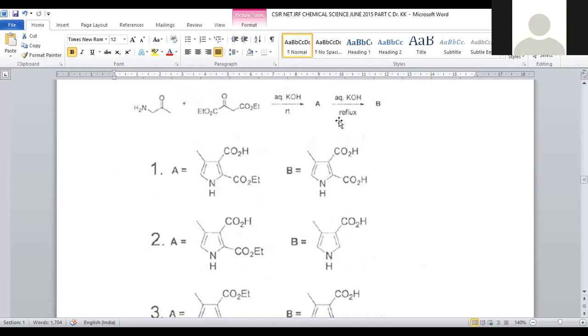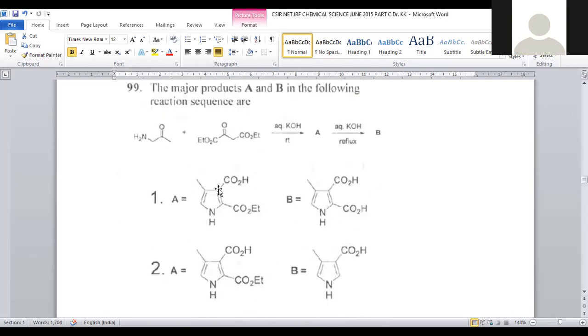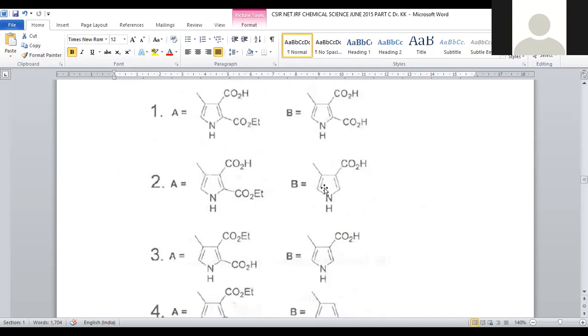Room temperature is one condition. Reflux condition means higher temperature. At its boiling point, we are raising the temperature. Only temperature variation is there. A can be transformed into B. This is a kind of system called Paal-Knorr. The Paal-Knorr reaction is where a 1,4-diketone is treated with any amine so that there is formation of a cyclic 5-membered pyrrole ring if we have amine. So here the pyrrole ring is available in all the cases. So it is a kind of Paal-Knorr synthesis.